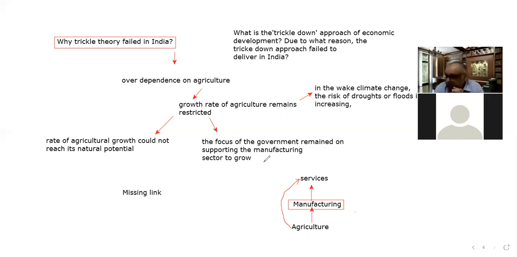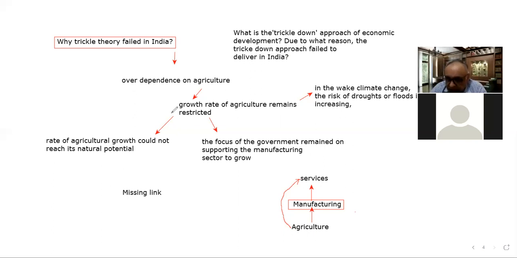So the first example is the golden quadrilateral concept. The concept of the golden quadrilateral is to connect the four major cities of the country, that is Kolkata, Delhi, Mumbai and Chennai, with express highways.